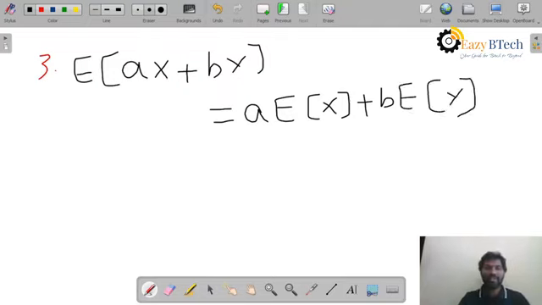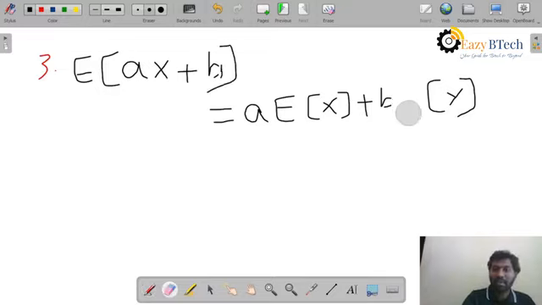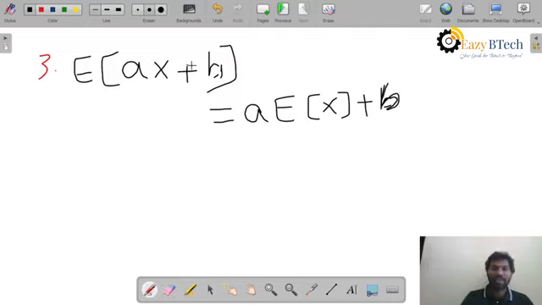Expectation of ax plus by is equal to expectation of ax plus expectation of by, that is a into expectation of x plus b into expectation of y. Or else we can write it like this: expectation of ax plus b equals, how will you write? a into expectation of x plus b. So this is the third property.